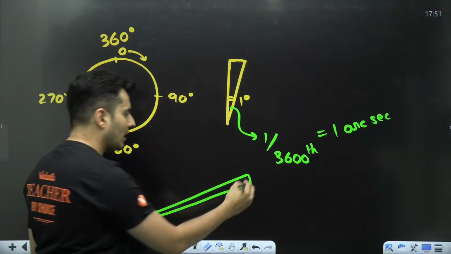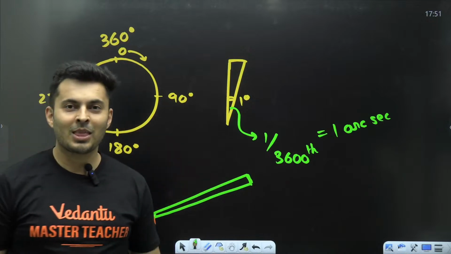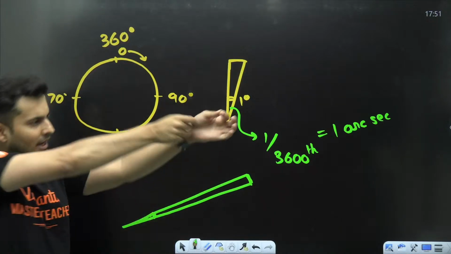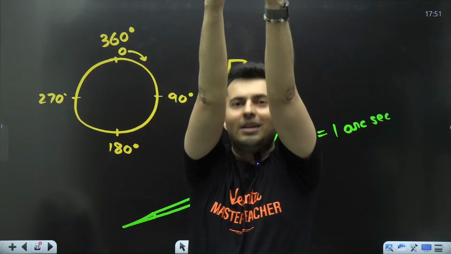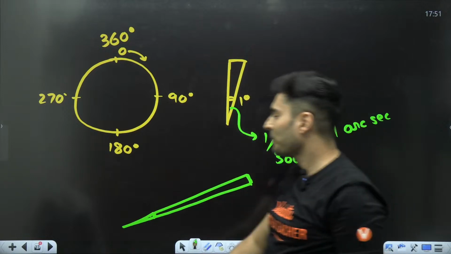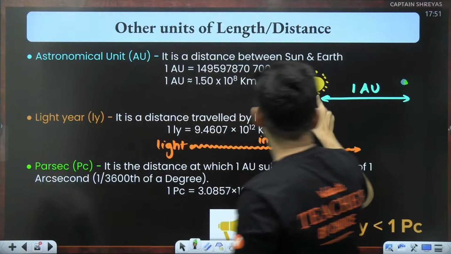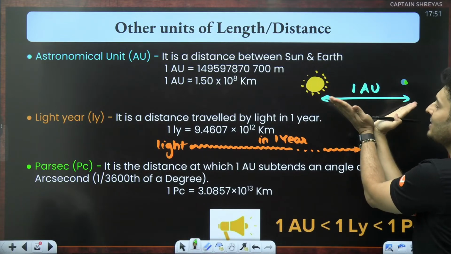That will be a very small angle. Now imagine, to get that small angle, I have to go really far. If I see the sun and the earth very close, you can see the angle is more.